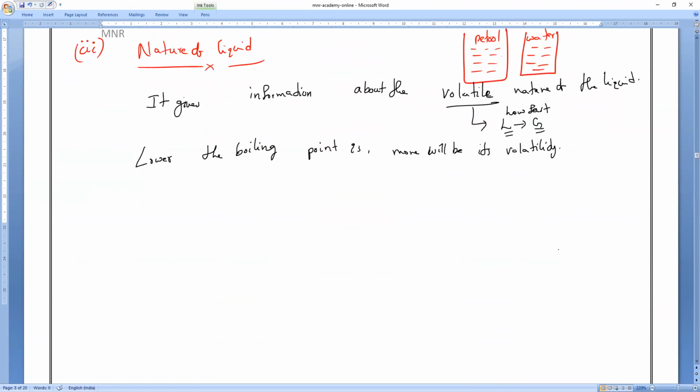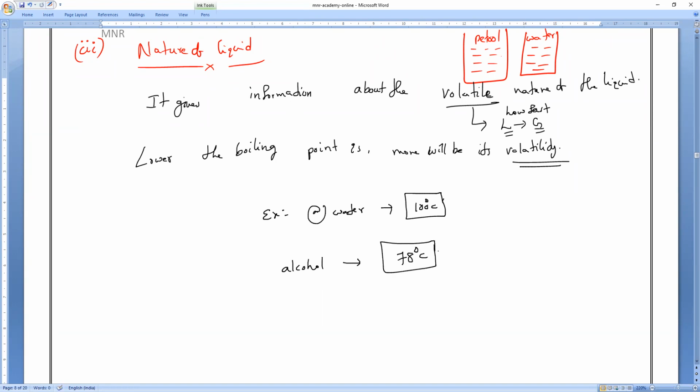Next, third point. Lower the boiling point, more will be the volatility. For example, what is the water boiling point? 100 degrees Celsius. And let me take alcohol, whose boiling point is 78 degrees Celsius. Whose volatility is more, water or alcohol? Alcohol is more volatile in nature. That is what you have to remember. Is it okay, guys?